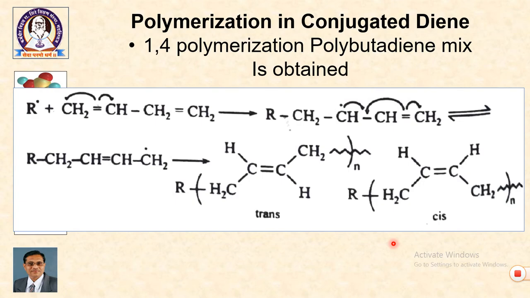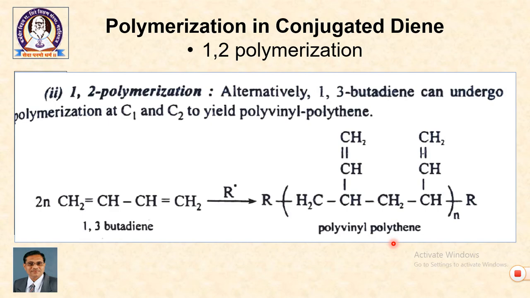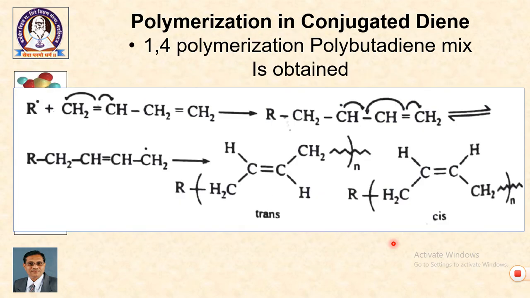Then polymerization of conjugated dienes is possible in two ways, 1,4 polymerization and 1,2 polymerization. In 1,4 polymerization we get a mixture of trans and cis polybutadiene. In 1,2 polymerization we get polyvinyl polyethene. The reaction is 1,2 in this case. In the earlier case it was 1,4.